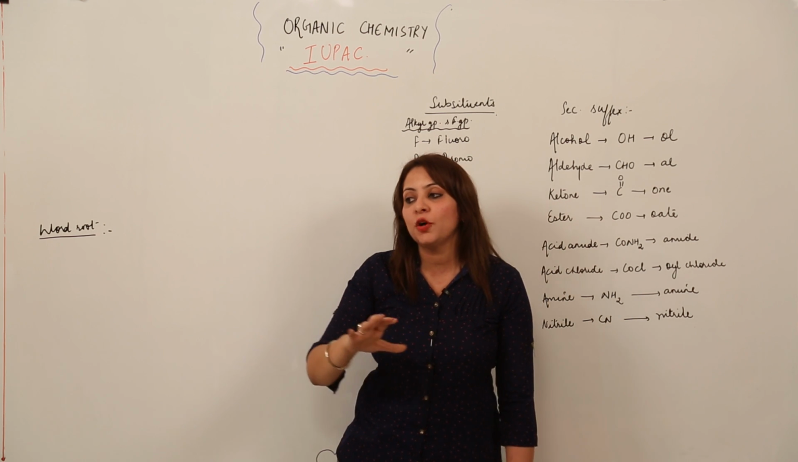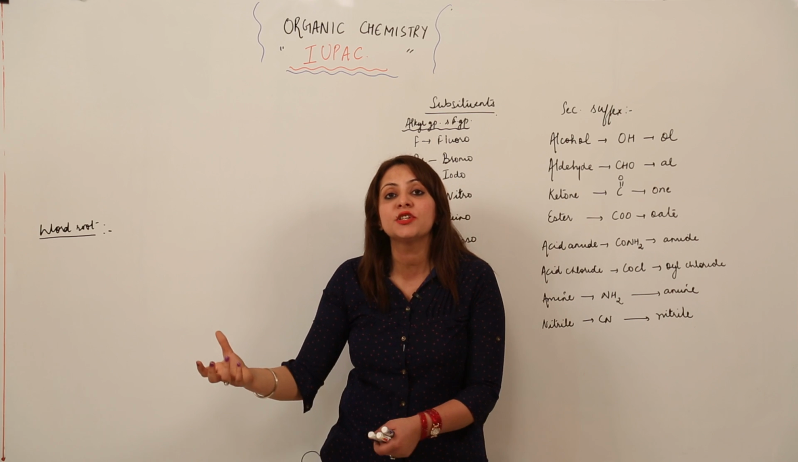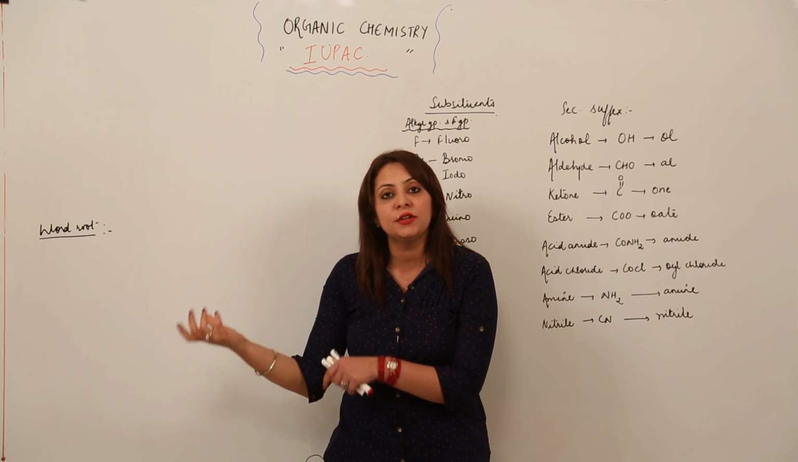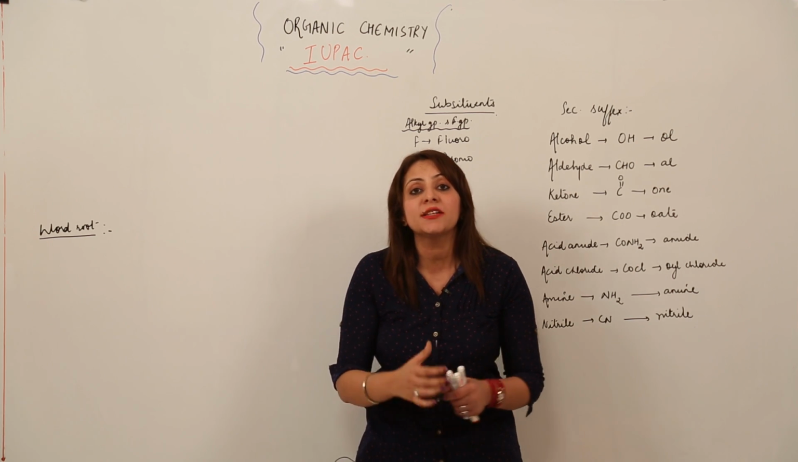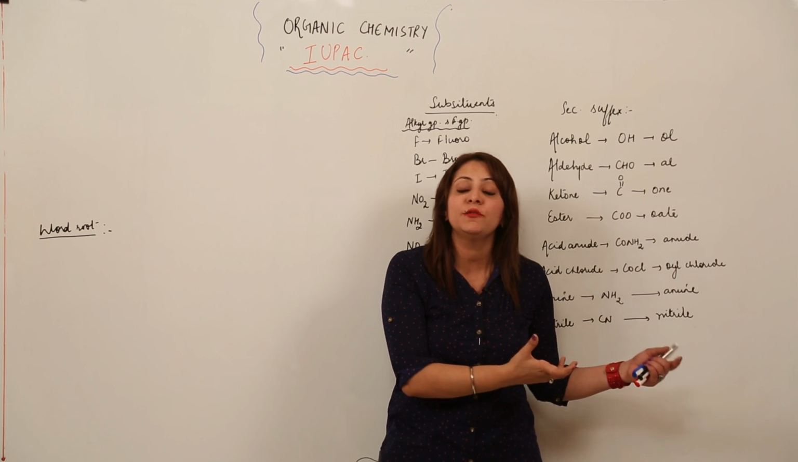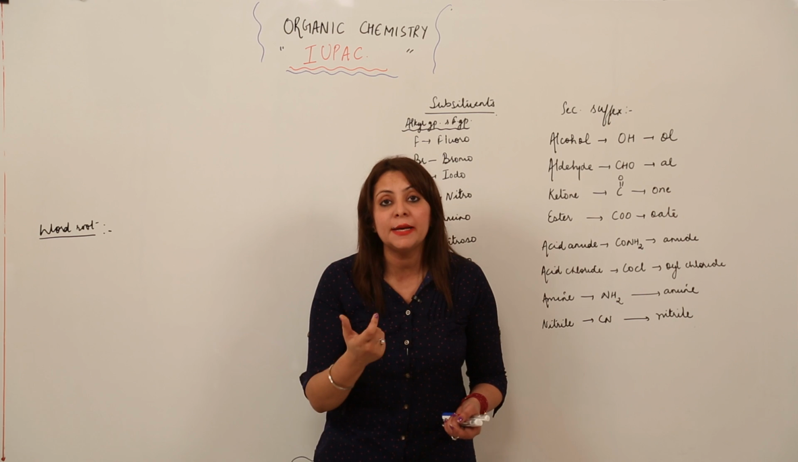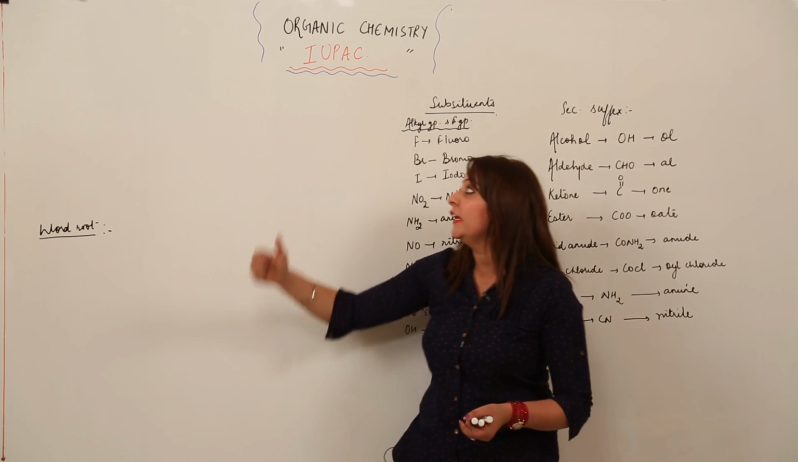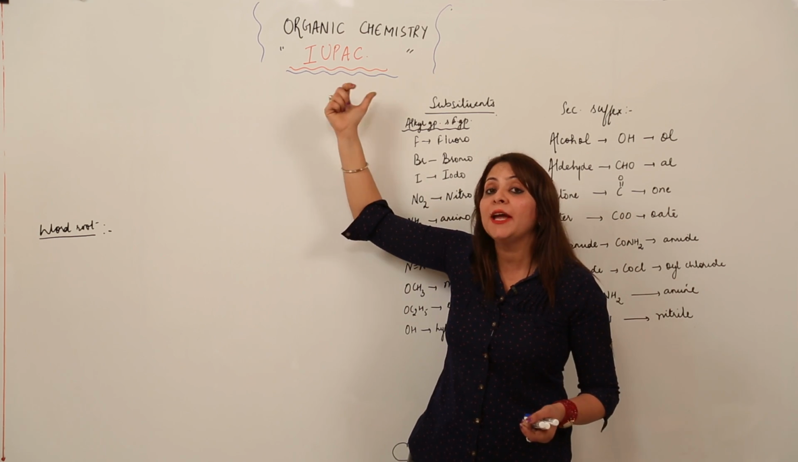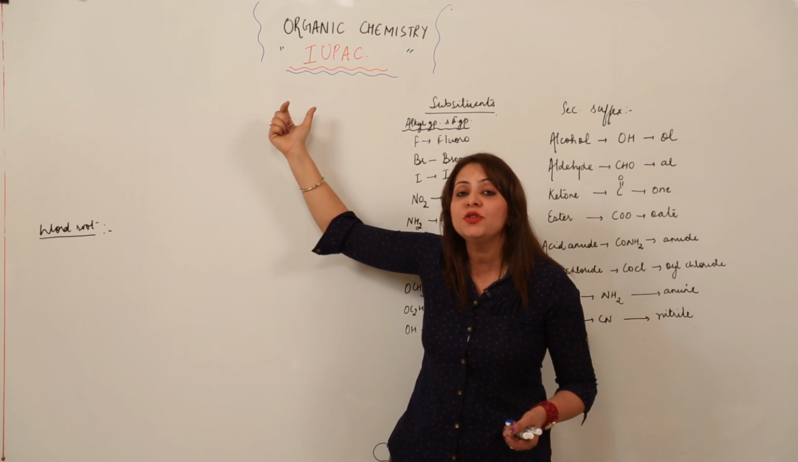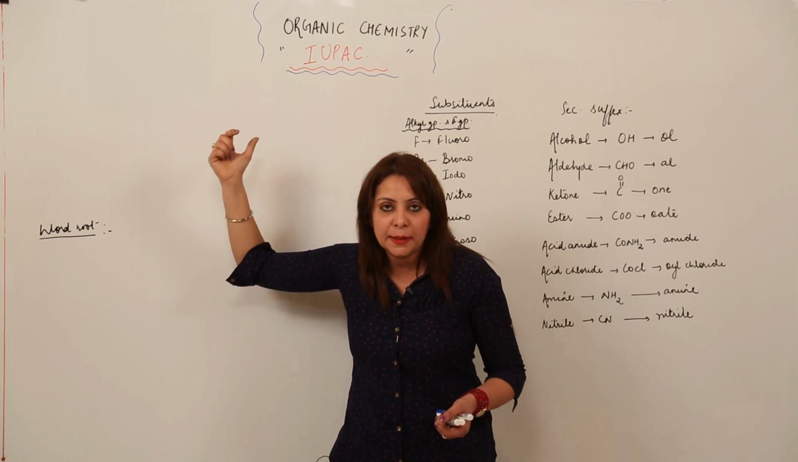For example, before IUPAC was launched, if some element was discovered by the Germans, they named it accordingly, and if some element was discovered in America, it was named accordingly, right? But actually we need a name which should be accepted worldwide, and that came from the organization that is IUPAC. IUPAC is actually the International Union of Pure and Applied Chemistry, right?